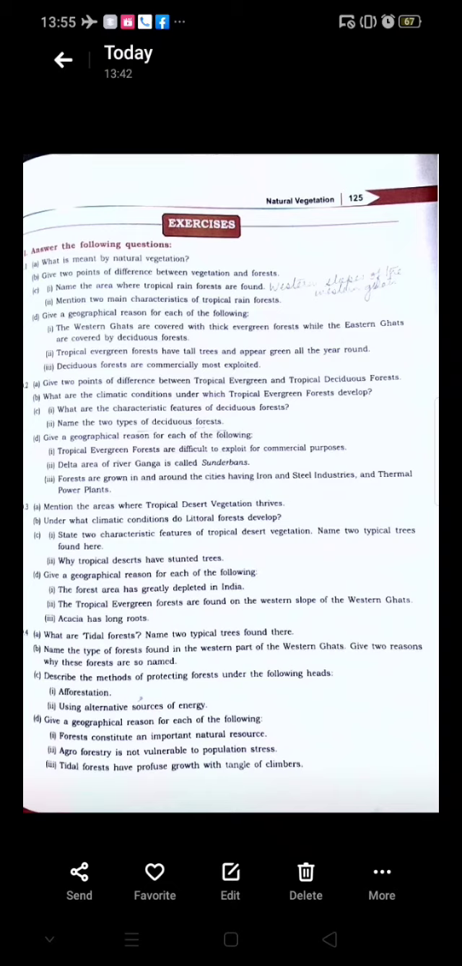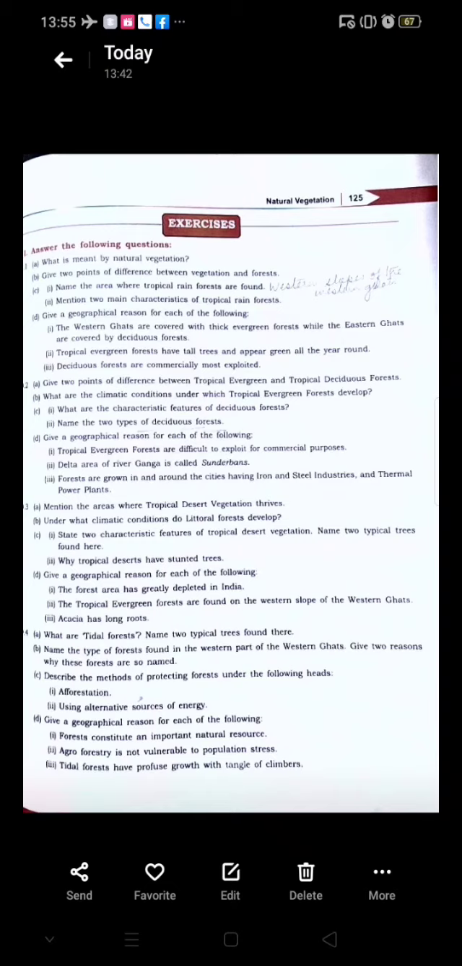Secondly, the evergreen forests are very dense, dark and dense, and they are commercially not very important. Whereas the tropical deciduous forests are not very dense. As such, they are commercially very important. The trees of the tropical deciduous forests are commercially important.